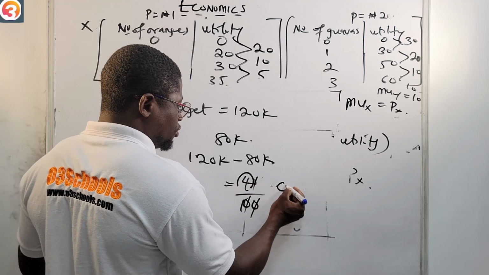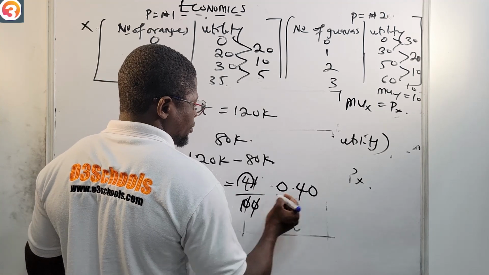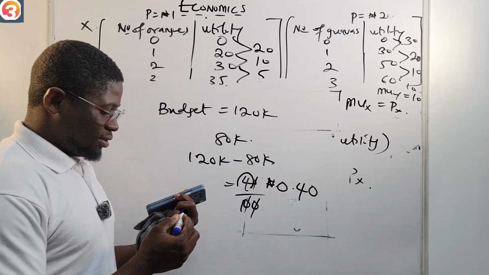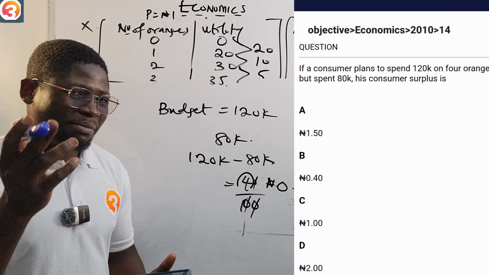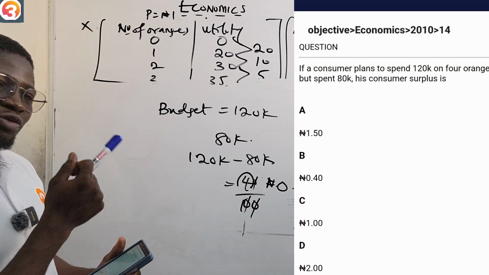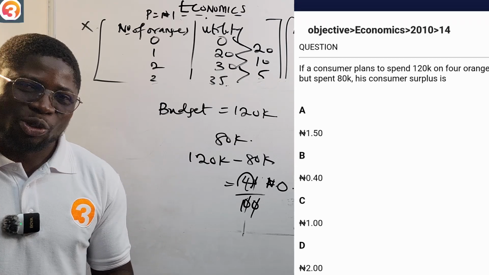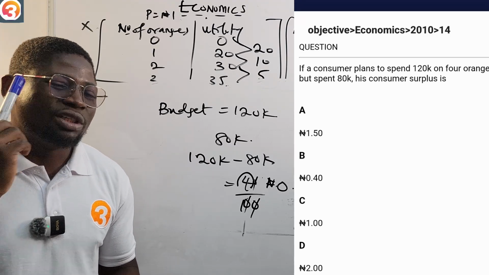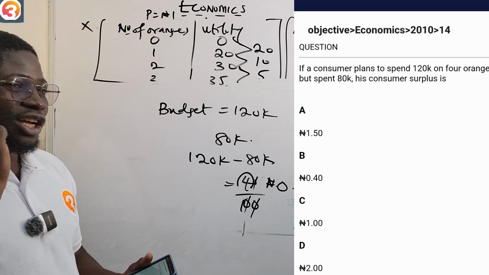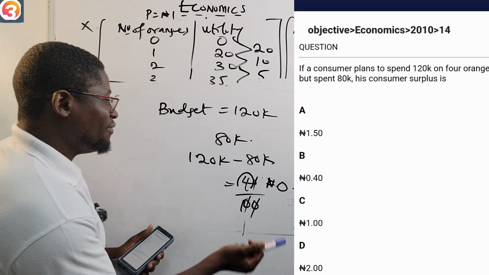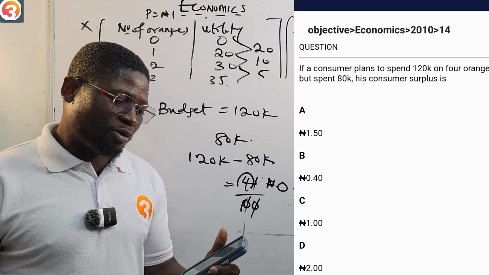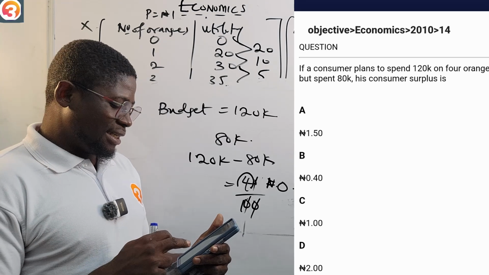So I'm going to have 0.40 naira, which is the correct answer, option B. So the examiner is testing you on consumer surplus, but it's also testing your acumen on how you can convert units. If you don't know how to convert units, that would be a big problem for you here.